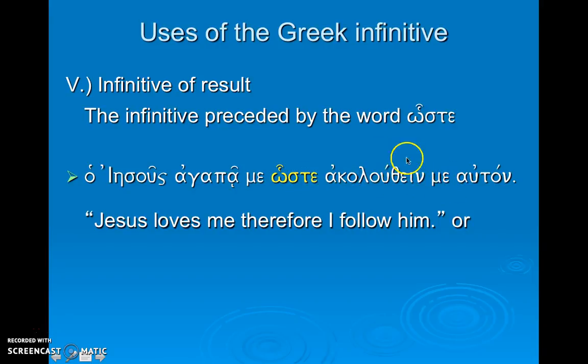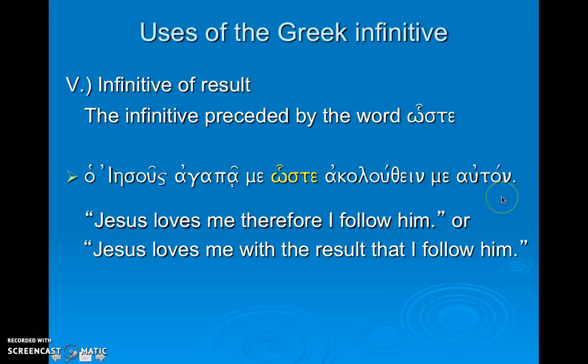So here we have our infinitive preceded by hōste, and then an accusative subject of the infinitive. Usually if you have two accusatives that follow, the first one is going to function like the subject of the infinitive, and the second one is going to be the object. Just a rule of thumb there. But Jesus loves me for the purpose or with the result that I follow him. So auton there would be the object.